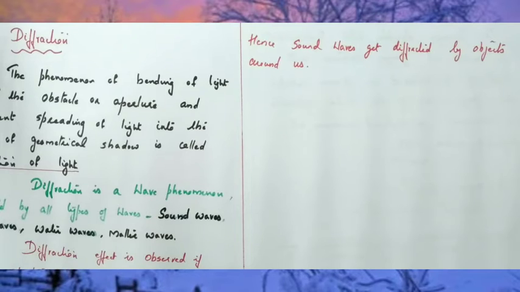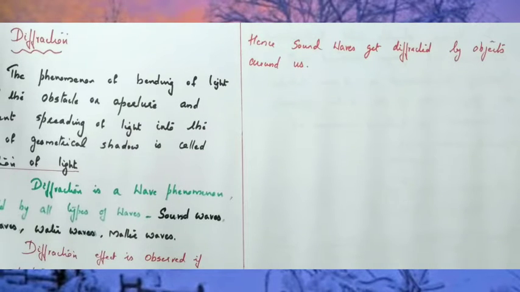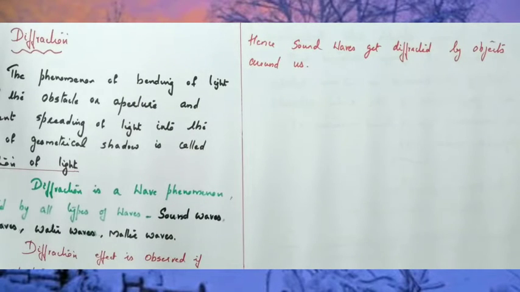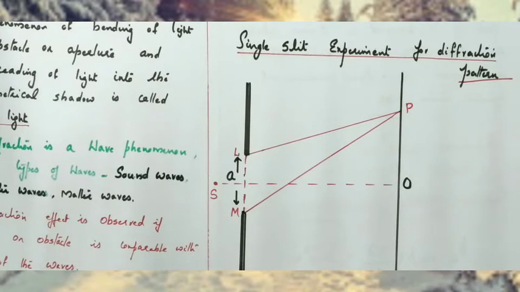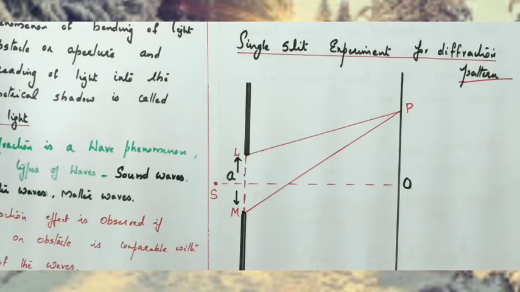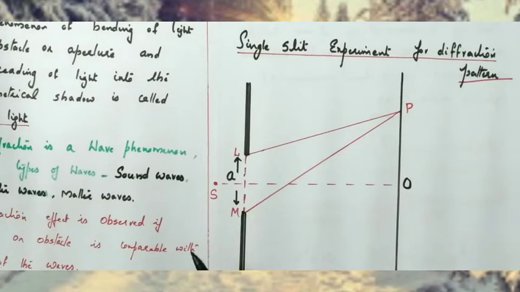Now colors in a CD, the finite resolution of our eye, and the finite resolution of optical instruments like telescope, microscope, etc. are limited due to the phenomenon called diffraction. Now we can discuss the single slit experiment for diffraction pattern. In the previous class we have studied the double slit experiment for interference pattern. Here we can discuss the single slit experiment for diffraction pattern.